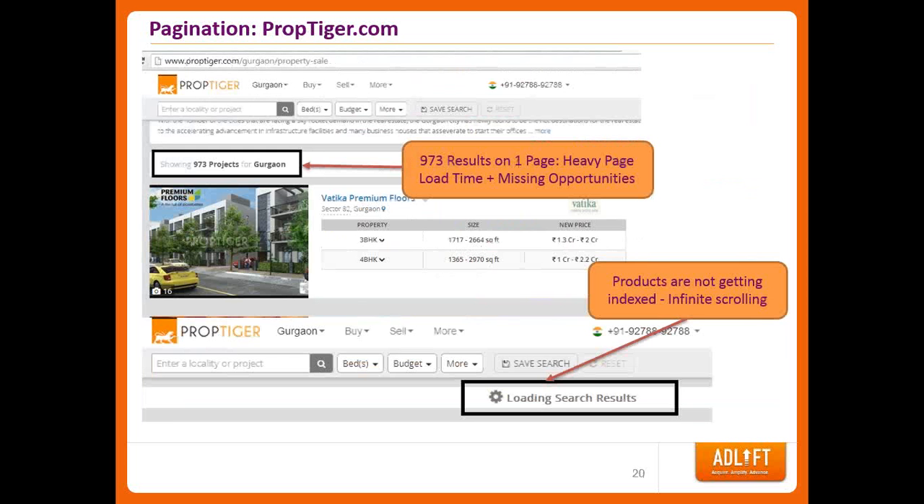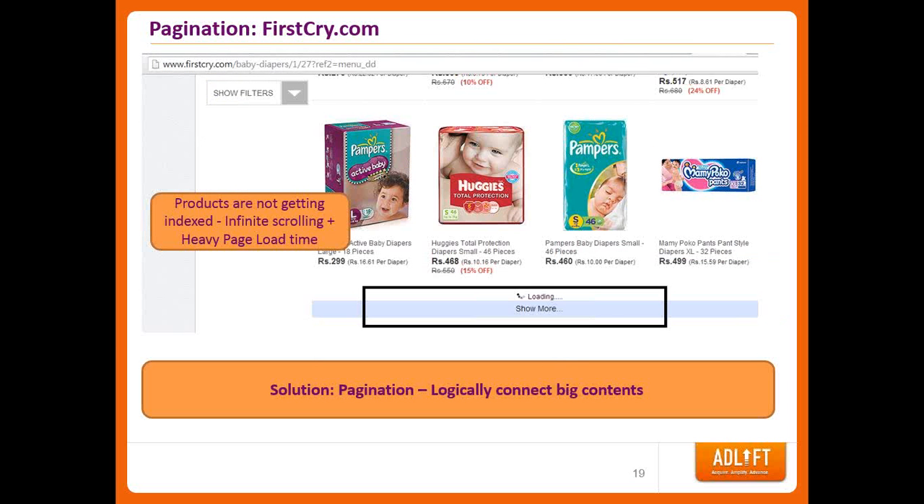Same with PropTiger. They are showing 973 projects in the first go. It's like serving a lot of content in one page, which will definitely increase their page load time. And the other thing, they won't be able to show all 973 products on the same page. They're using this infinite crawling, but not making sure that they get attention from the search engine. Internally, we actually checked their indexing ratio as well. For this particular page, their indexing ratio is really low.